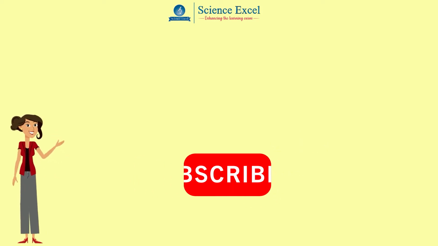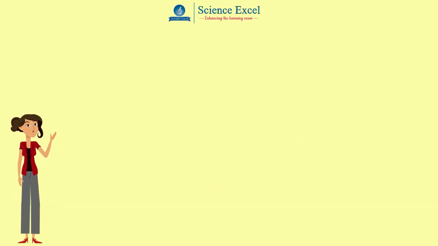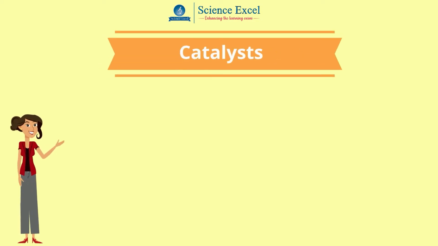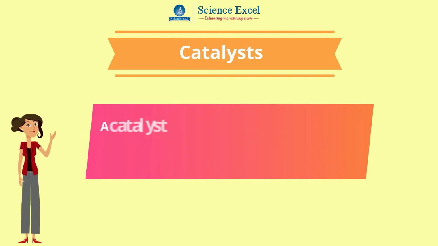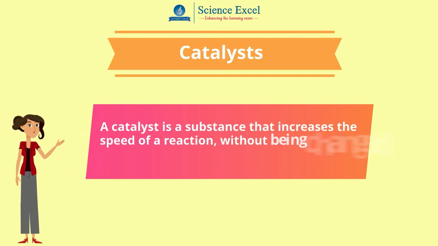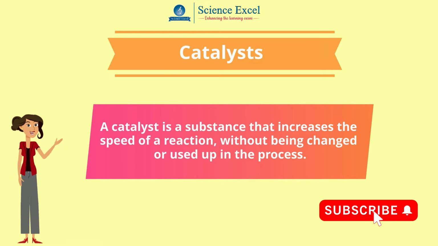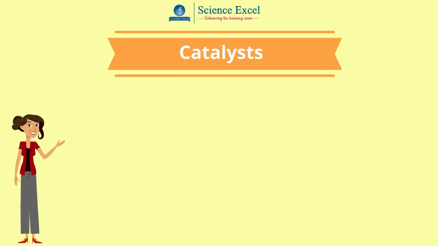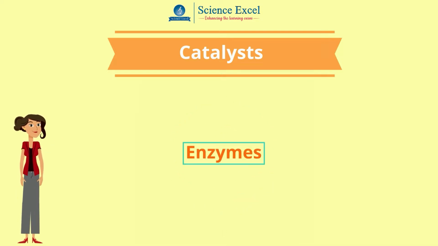Within every living organism, chemical reactions take place all the time. These reactions happen too slowly to keep organisms alive unless they are speeded up by catalysts. So what is a catalyst? A catalyst is a substance that increases the speed of a reaction without being changed or used up in the process. In our body, almost every reaction is controlled by catalysts called enzymes.